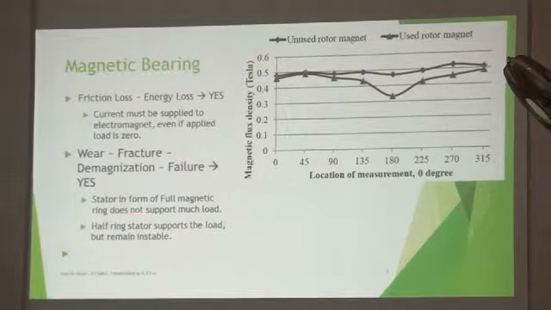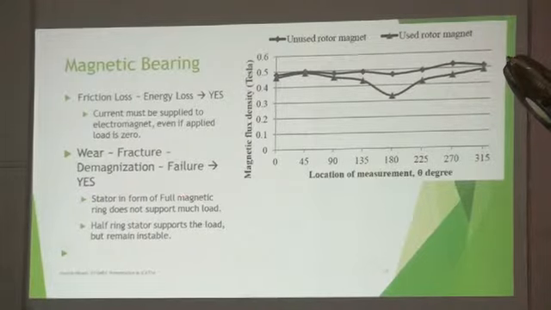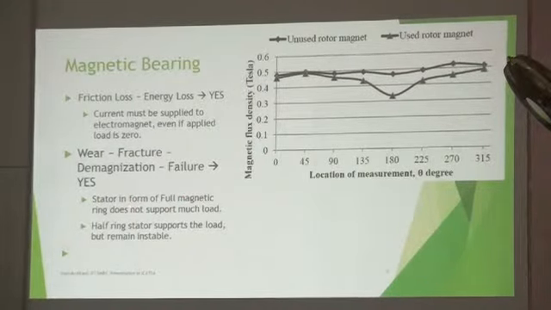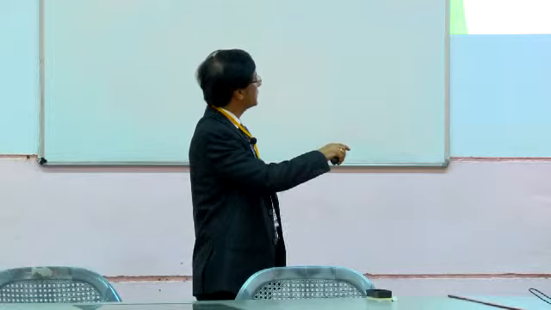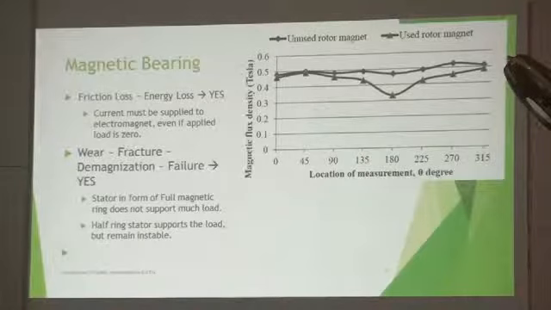What we learn also is that a stator in a full magnetic ring cannot support much load, maybe only a fraction of the load can be supported. A half stator ring can levitate the load, but it remains unstable. We require stability also, right?